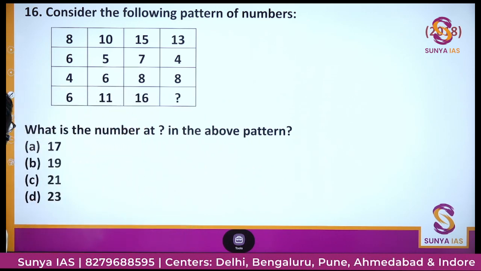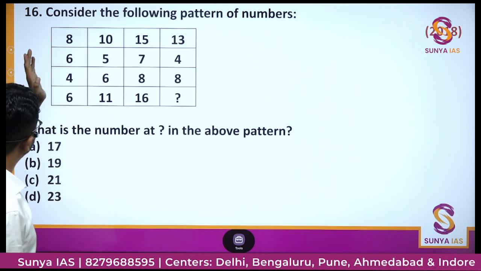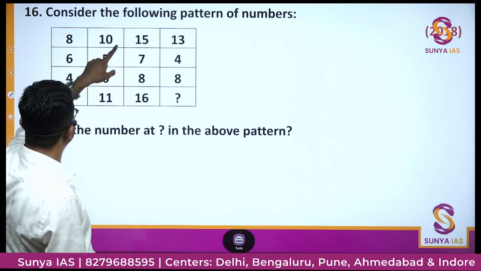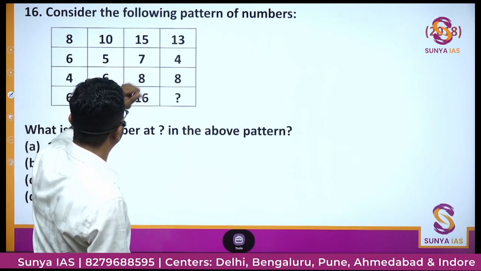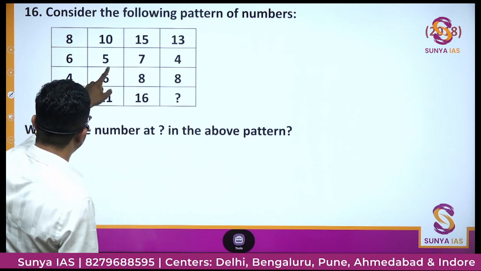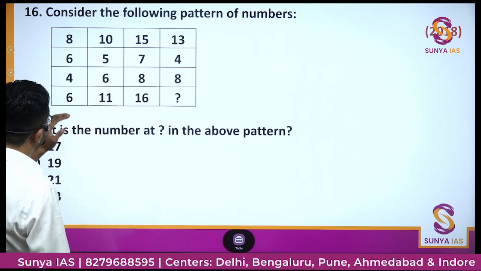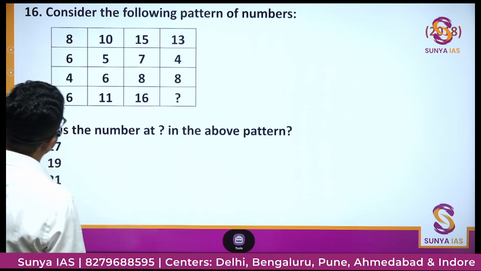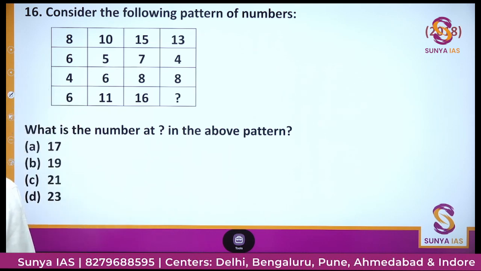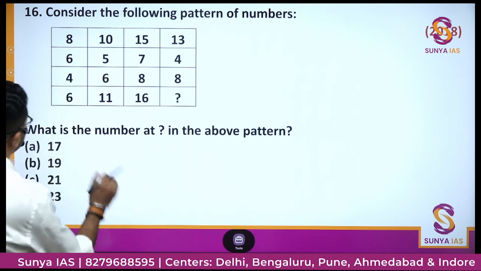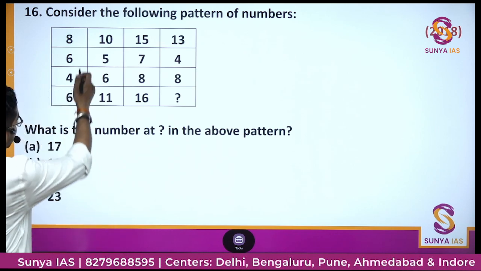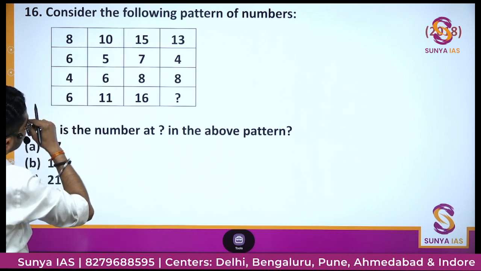If we see horizontally, +2, +5, -2, -1, +2, -3, 2, +2, 0. तो we are checking the difference. ठीक है, नहीं हो रहा है. Difference thing is not working. Numbers are not increasing rapidly.